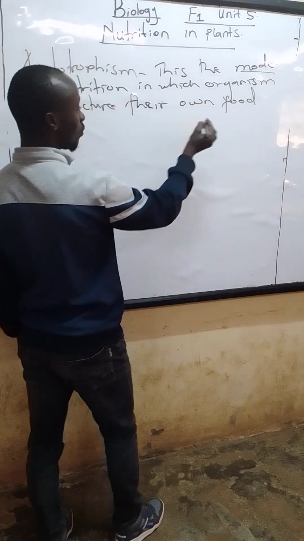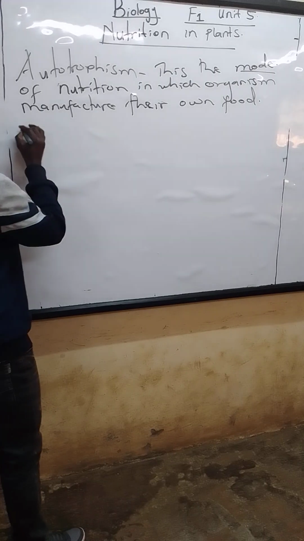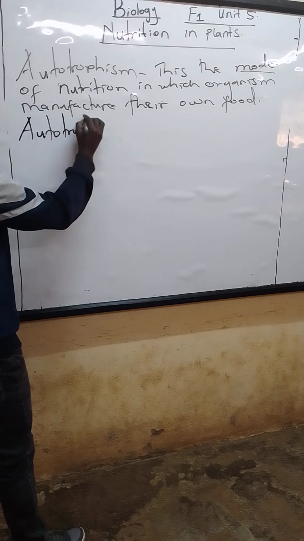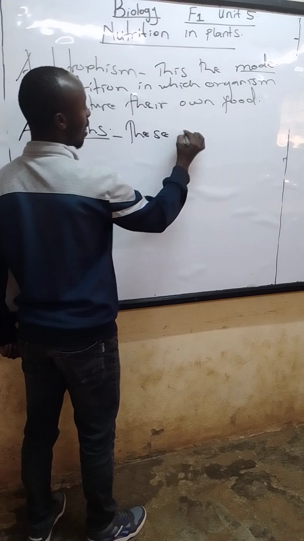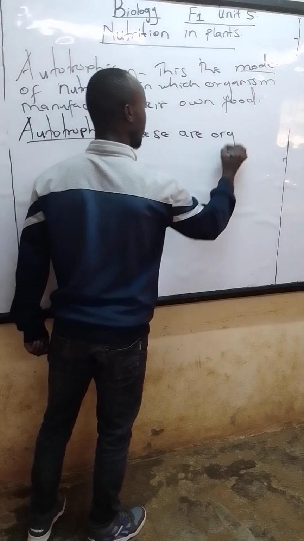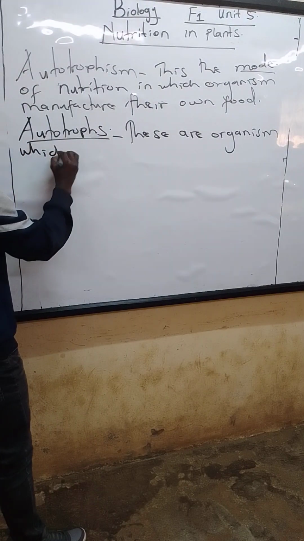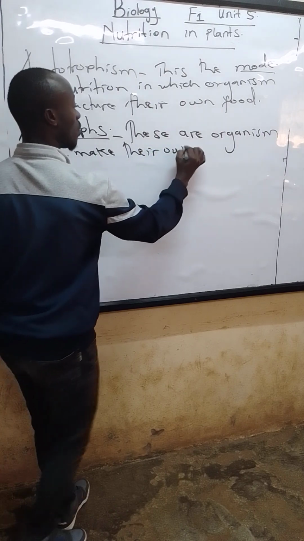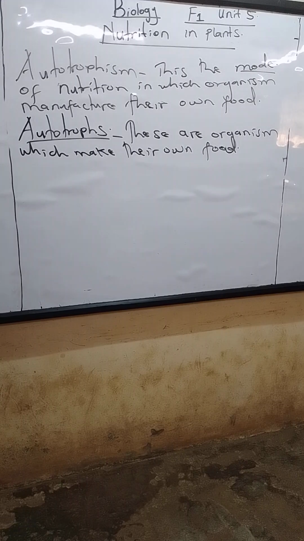So organisms which are able to make their own food, their collective name, we call them autotrophs. There's another word here called autotrophs. Autotrophs, these are organisms which make their own food. So these are organisms which make their own food.